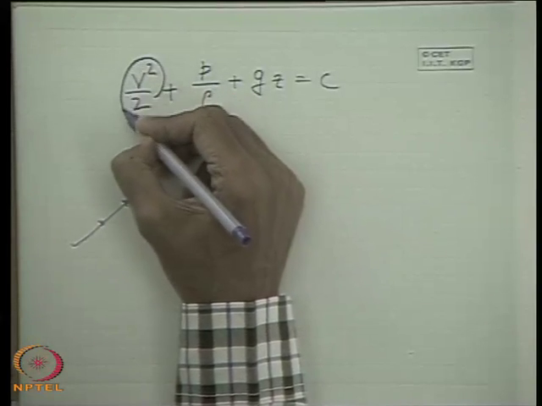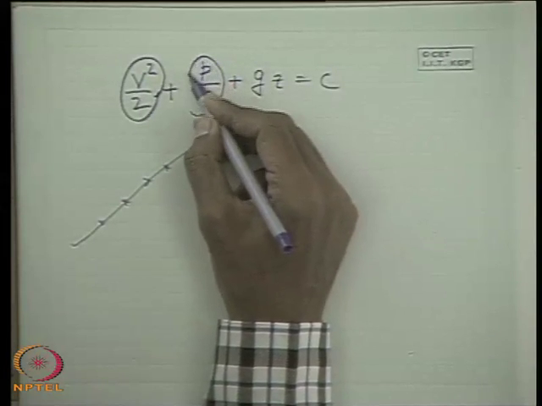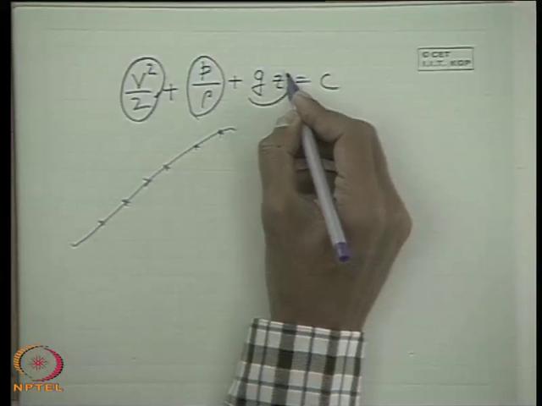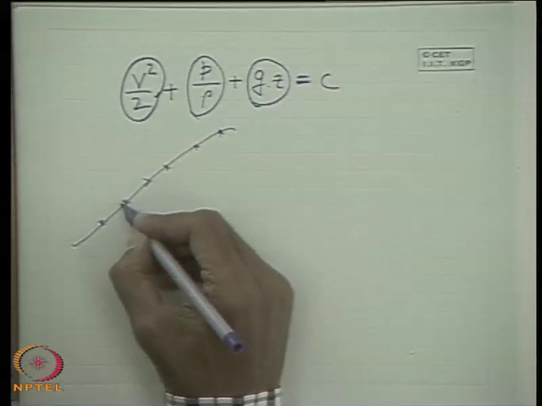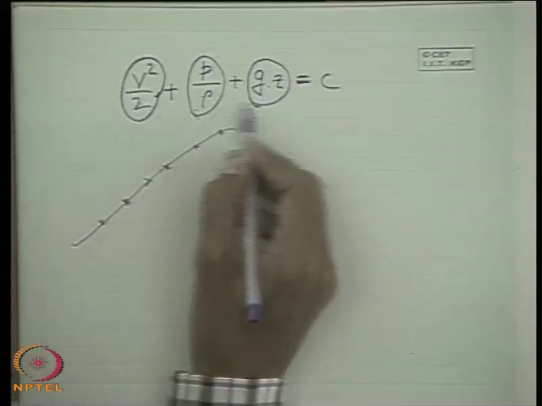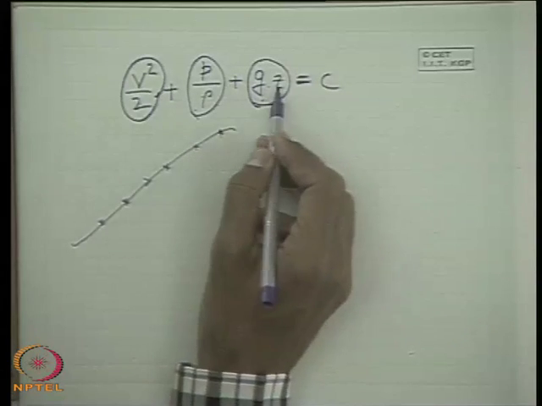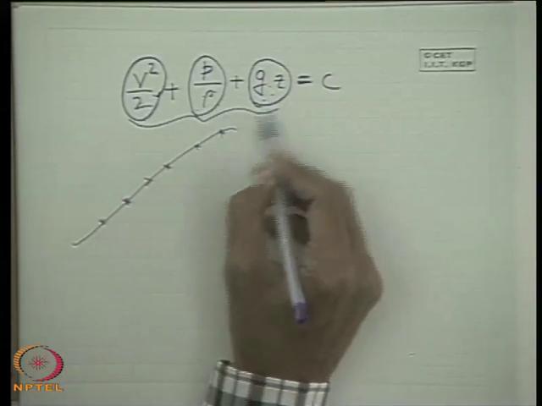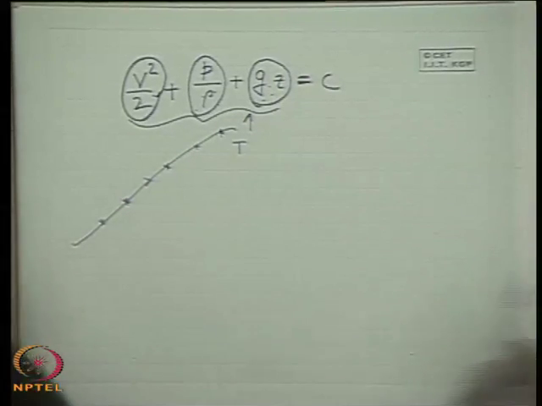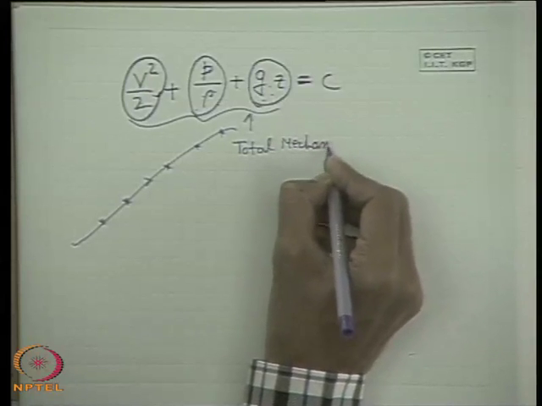This represents the kinetic energy per unit mass, you see, the dimension is also like this. This represents the pressure energy per unit mass, and this represents the potential energy per unit mass. That means the sum of these three energies always remains the same. These three energies are the forms of mechanical energy, because mechanical energy appears in these three forms only: kinetic energy, pressure energy and potential energy. So the sum of these three terms can be seen as the total mechanical energy.